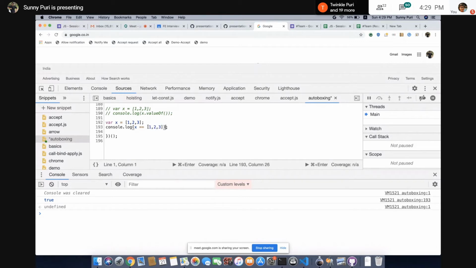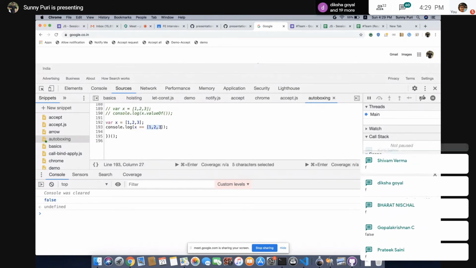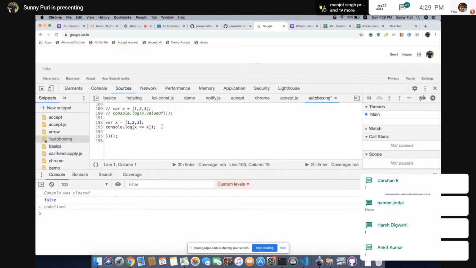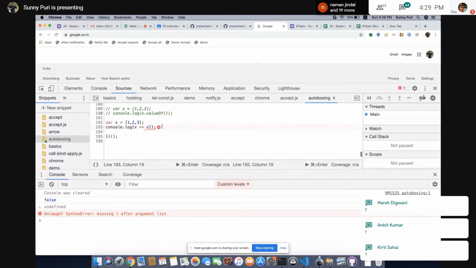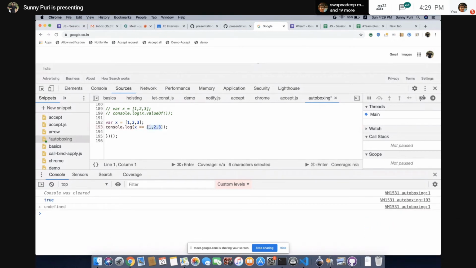In this case, what will be the output? In this case, it will be false, because the address of this array is different, the address of this x is different. So if we do x, then it will give me true, because we have the same address. Tell me one thing, what will be the output in this case?